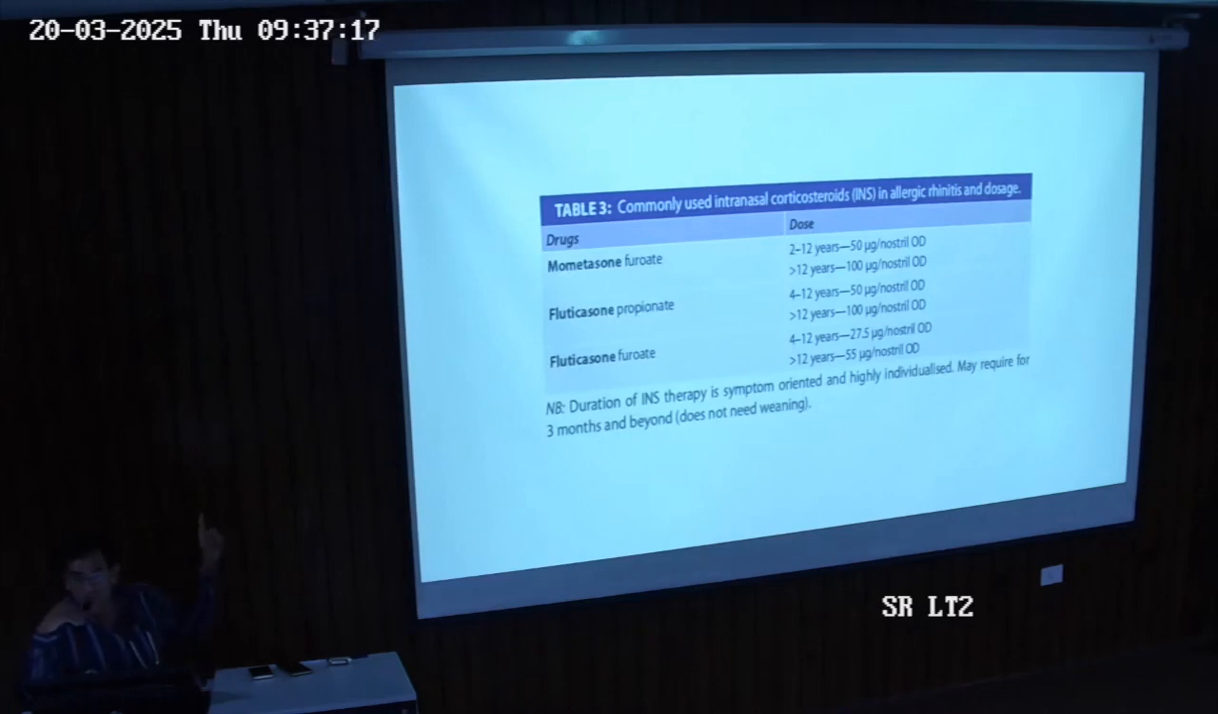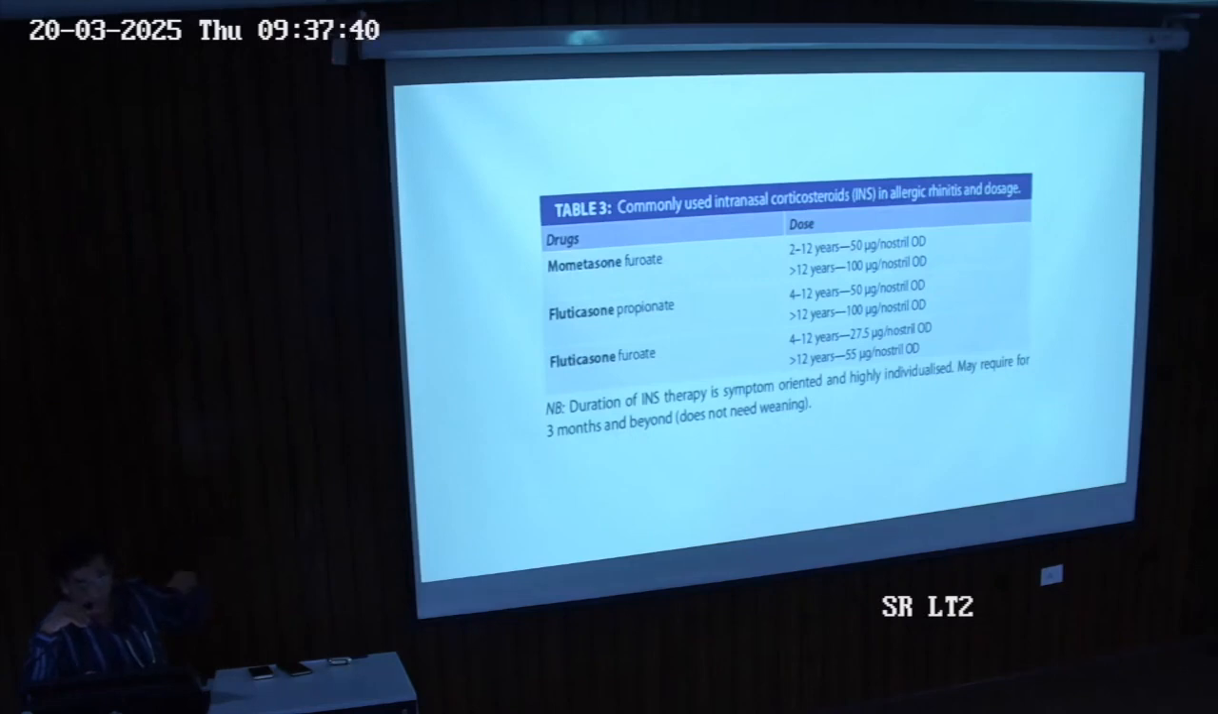So what we have given directly, topical, means directly to the particular area where, suppose, inflammation is there. That's why the doses are always in micrograms, because we don't need any systemic effect. So it's beneficial because of the systemic toxicity of steroids also. So mometasone, fluticasone furoate, and propionate.